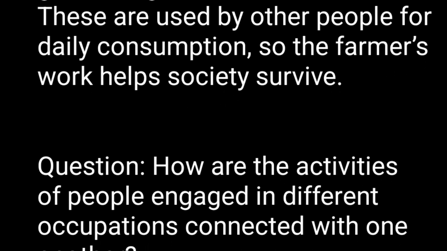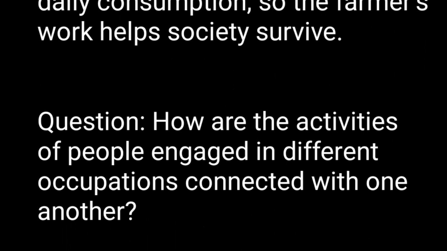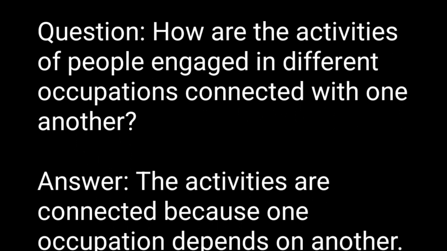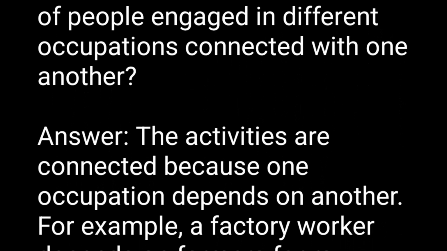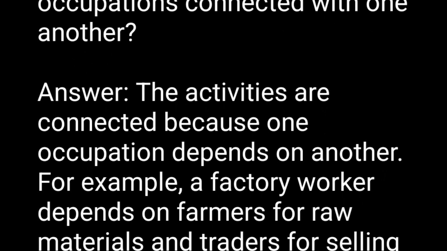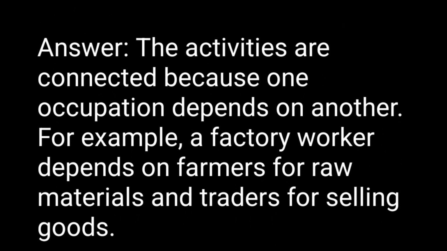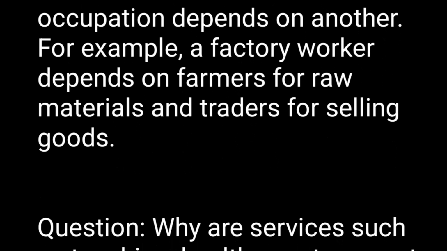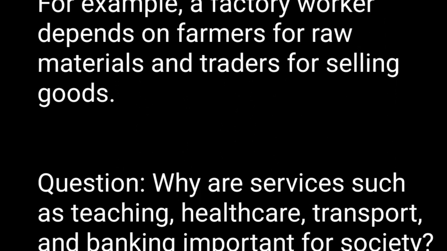Question. How are the activities of people engaged in different occupations connected with one another? Answer. The activities are connected because one occupation depends on another. For example, a factory worker depends on farmers for raw materials and traders for selling goods.